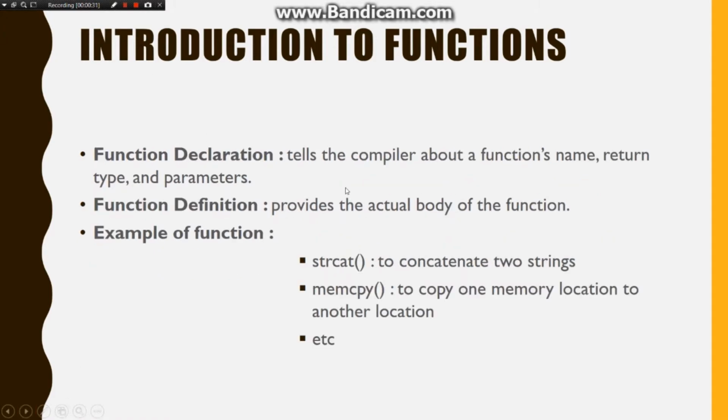Okay, so you need three things when you are using functions in C++, which are function declaration, function definition, and one more thing, calling a function. A function declaration tells the compiler about a function's name, return type, and parameters. And the function definition provides the actual body of the function.